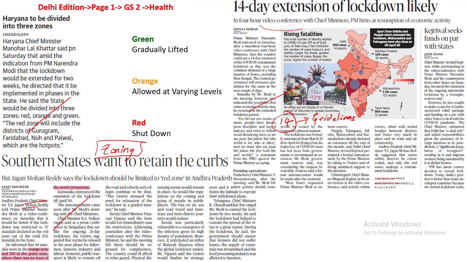Basically, when you look at zoning, there are regions, wards, neighborhoods, states or districts which are categorized and given a specific color code. How are they categorized? Let's say, for example, one is the red color code, followed by orange and then green. What is the red zone in the zoning? Here basically all operations will have to be shut down immediately.